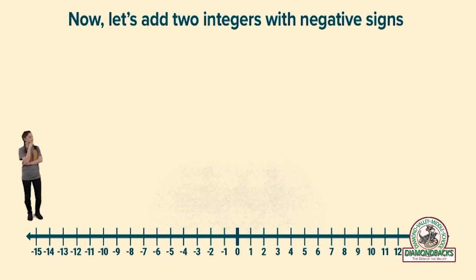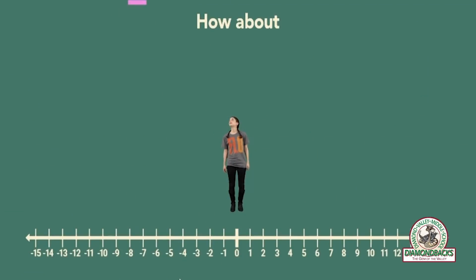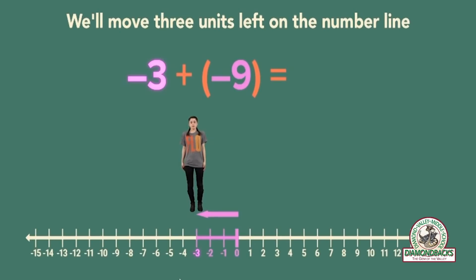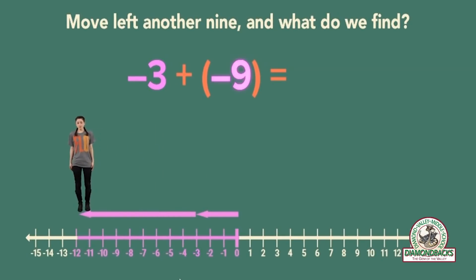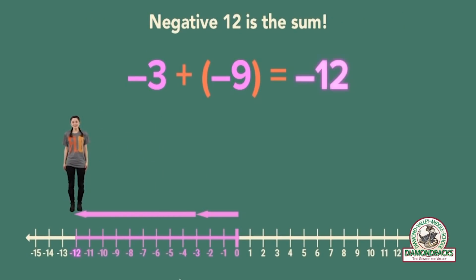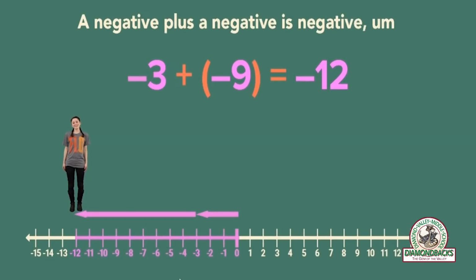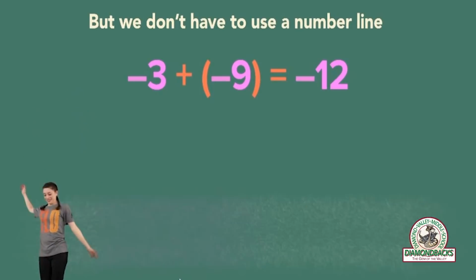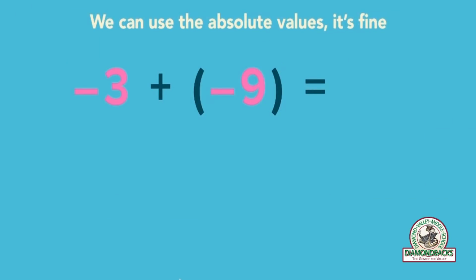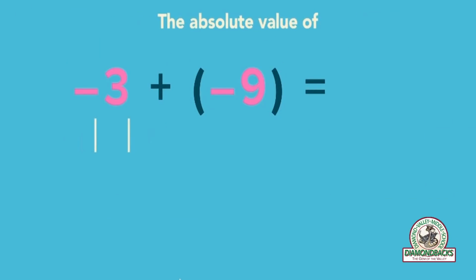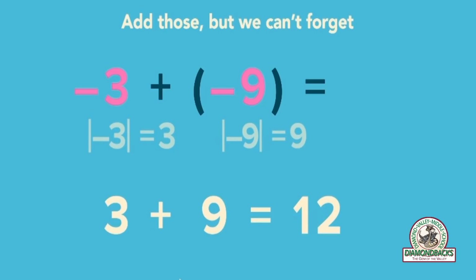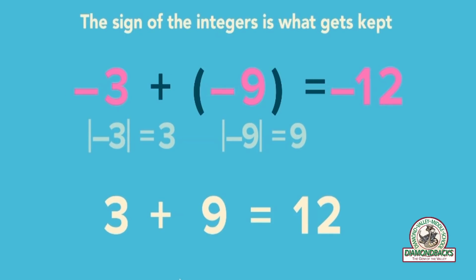Now, let's add two integers with negative signs. How about -3 and -9? We'll move 3 units left on the number line, move left another 9, and what do we find? -12 is the sum, a negative plus a negative is negative. But we don't have to use a number line, we can use the absolute values. The absolute value of -3 is 3, and of -9 it's 9, so we add those together, but we can't forget the sign of the integers is what gets kept.